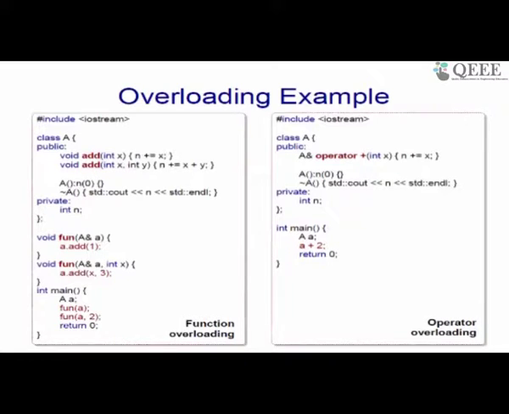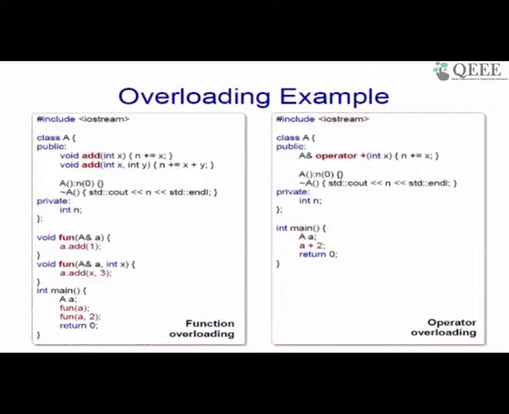It has some public functions, void add, and here there are 2 adds supported. One is taking only a single integer, which adds it to the object variable n, so n plus equal to x, and then there is another add method which takes 2 parameters x and y.